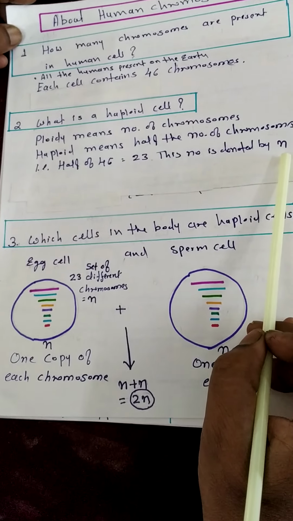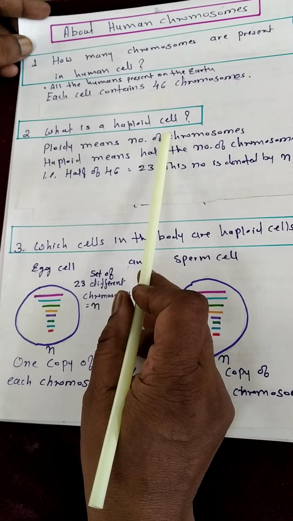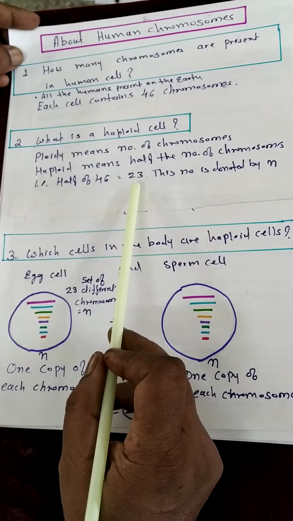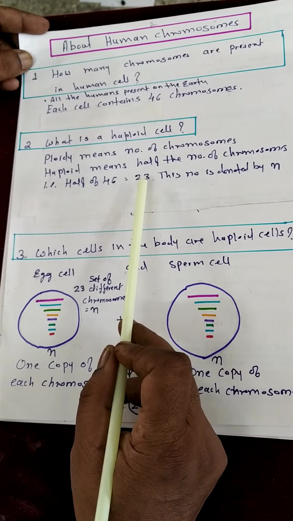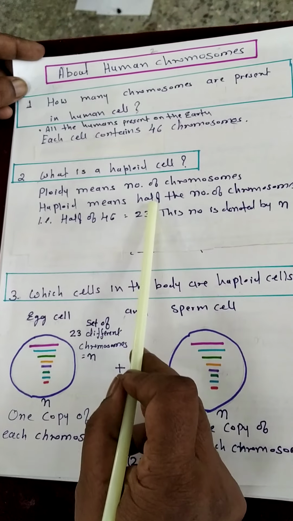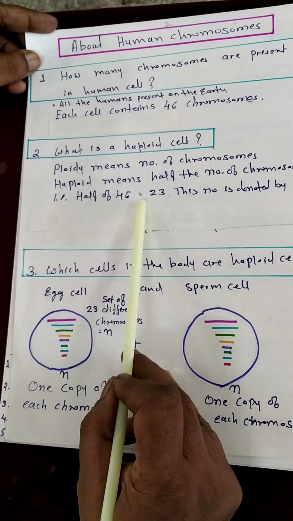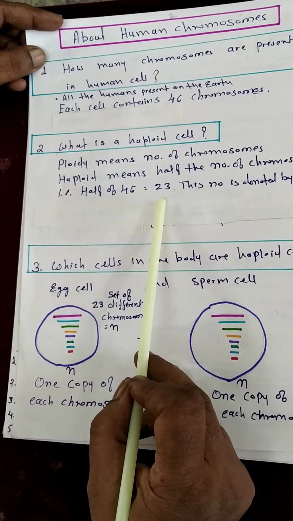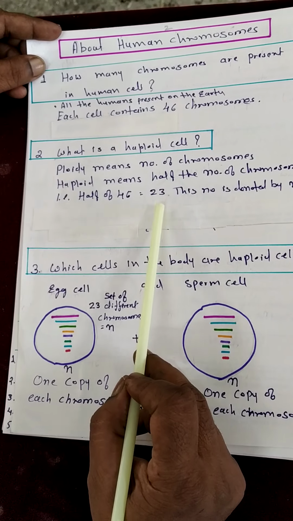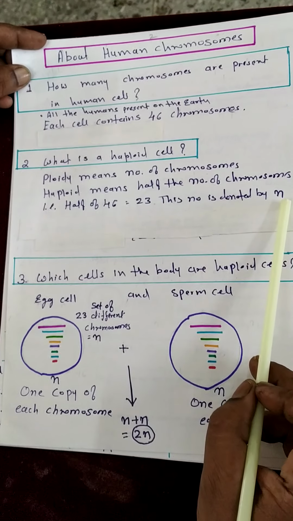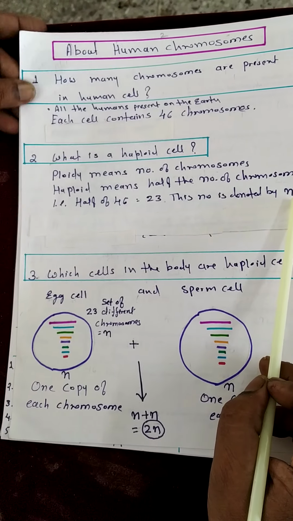Do you understand? A haploid cell in humans contains 23 chromosomes, and this is called one set of chromosomes, denoted by small n.